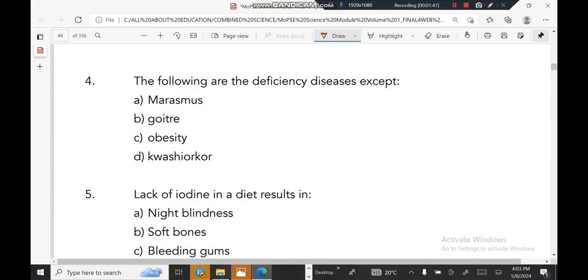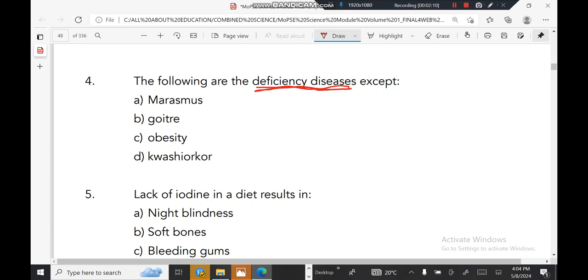Number four, the following are deficiency diseases except. Let me explain what we call a deficiency disease. A deficiency disease is a disease caused by lack of an important nutrient. Deficiency means lack, it means scarcity.